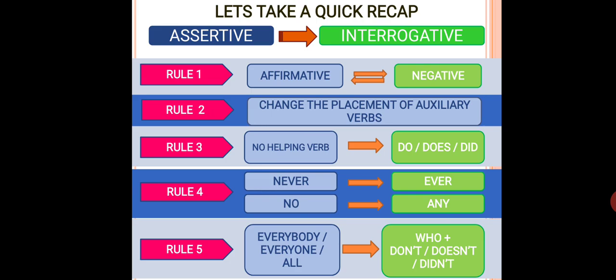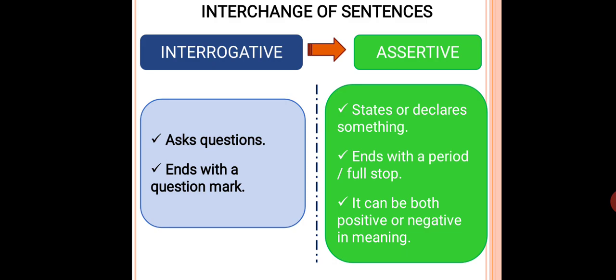Now let us quickly discuss the rules regarding the conversion of interrogative into assertive sentences. The first and the second rule are quite similar to what we have already read. So the first rule is that if our interrogative is affirmative, the assertive should be negative. And if the interrogative is negative, then the assertive should be affirmative. And the second rule is about the placement of the auxiliary verbs. That is, if our interrogative sentence is beginning with an auxiliary verb, then we should use the same auxiliary verb, but the placement would be changed. We will use the auxiliary verb after the subject.